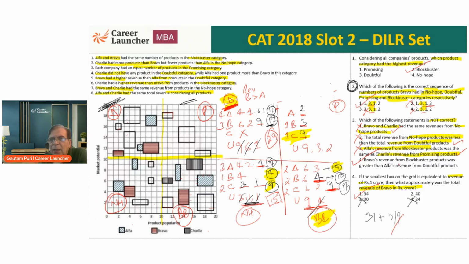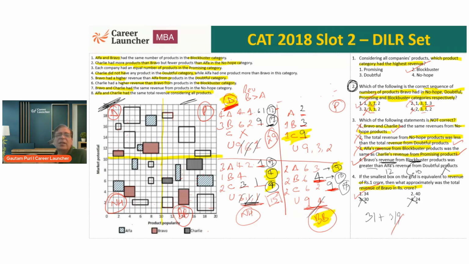Okay, last statement. Bravo's revenue from Blockbuster, which is how much? It is 10. So Bravo's revenue from Blockbuster is 10. Was greater than Alpha's revenue from Doubtful. Alpha's revenue from Doubtful is going to be 12. So this statement is wrong. Because it is wrong, statement 4 becomes the correct answer.